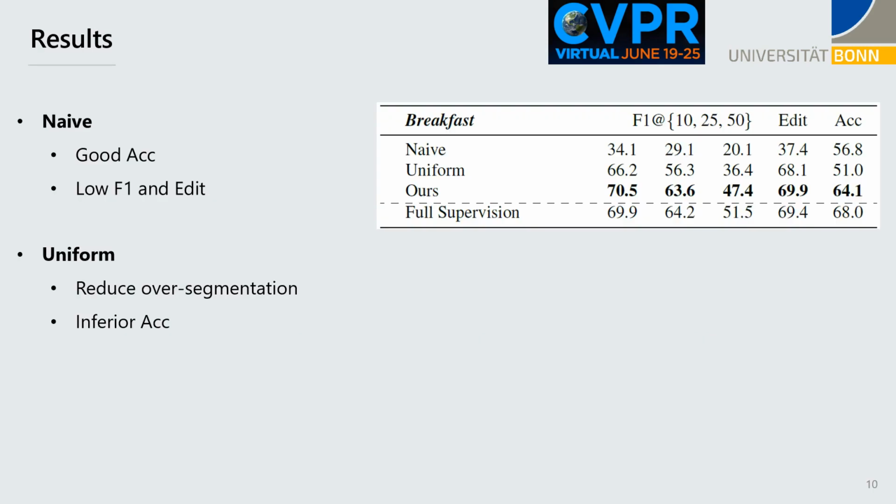This is the result compared to the two baselines. The naive baseline achieves a good frame-wise accuracy, but it suffers from a severe oversegmentation problem, indicated by its low F1 and edit score. Because it only uses the sparse timestamp annotations for training, it leaves a lot of ambiguity for frames without annotations. The uniform baseline reduces the oversegmentation error. However, the frame-wise accuracy is not good because the uniform assignment generates many wrong labels.